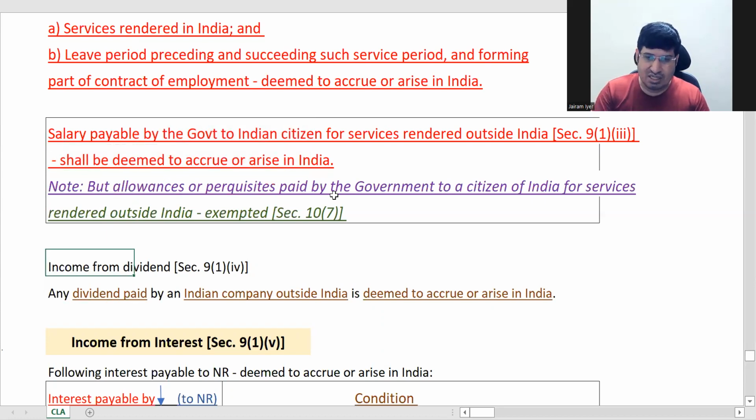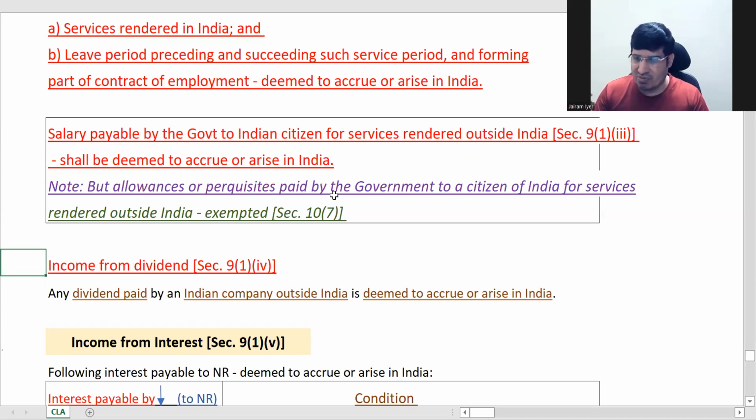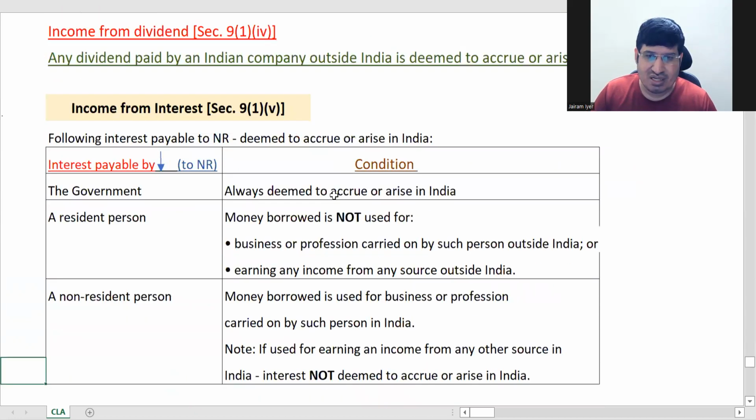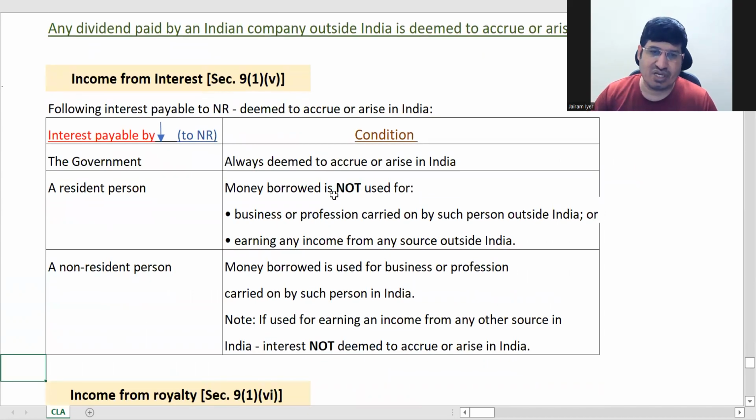Next part is dividend. Almost a little bit is there. We are almost at the end, so that's why I'm not giving you a break, and I'll give you a break as soon as we complete it. Income from dividend paid by an Indian company outside India, it is deemed to accrue or arise in India. We've already seen this actually. Now, these are last few things.